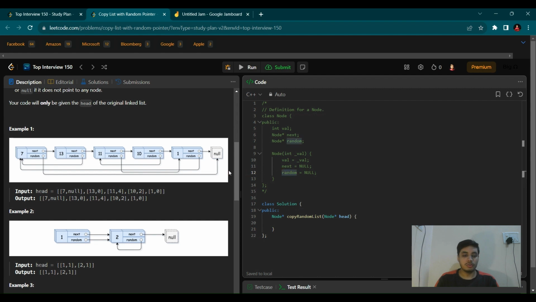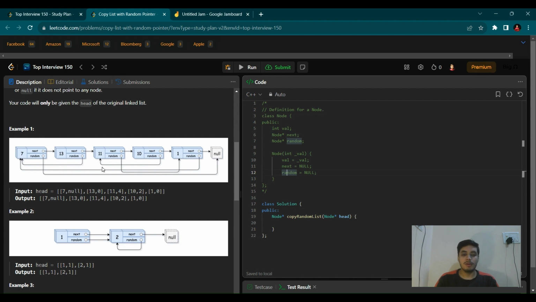So this is a different question, and simply what we need to do is create the same scenario, same connection. That means the next should point to its next node. The random pointer should point to exactly where it is pointing in the given list, but to a different node, that means a different address. So you have to create new nodes for each node. That means we are creating a duplicate node for the first one, second one, third one, fourth one, fifth one, and you have to make sure that each connection is connecting to the same exact position where it is connecting in the given list.